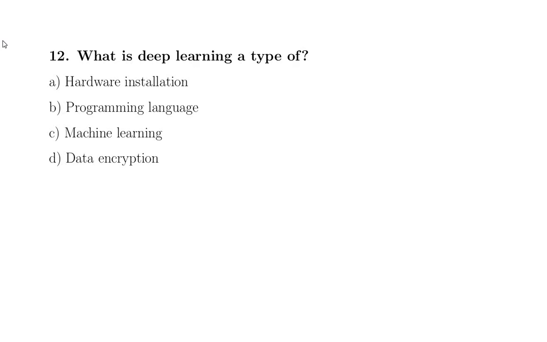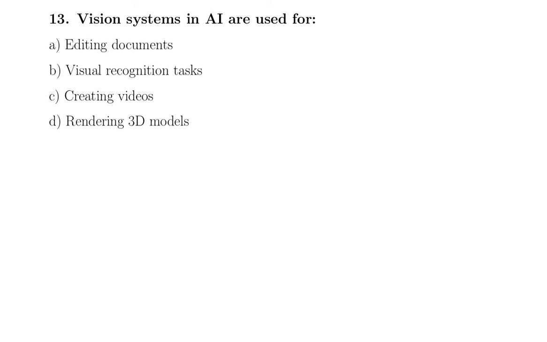What is deep learning? A type of hardware installation, programming language, machine learning, data encryption. The correct option is machine learning. Deep learning is a type of machine learning. That is option C.